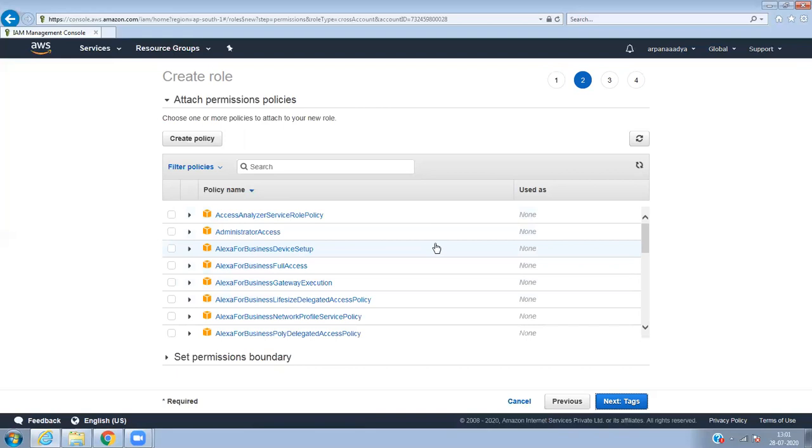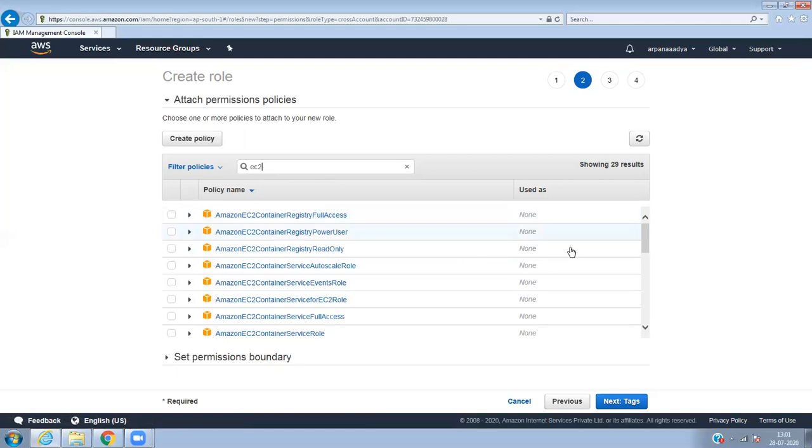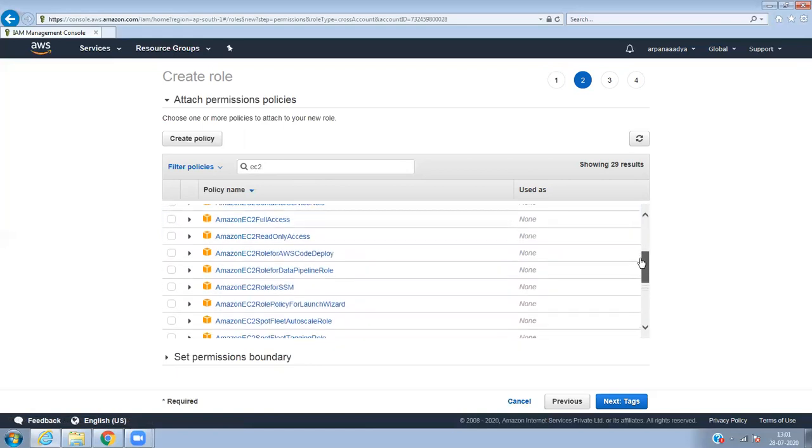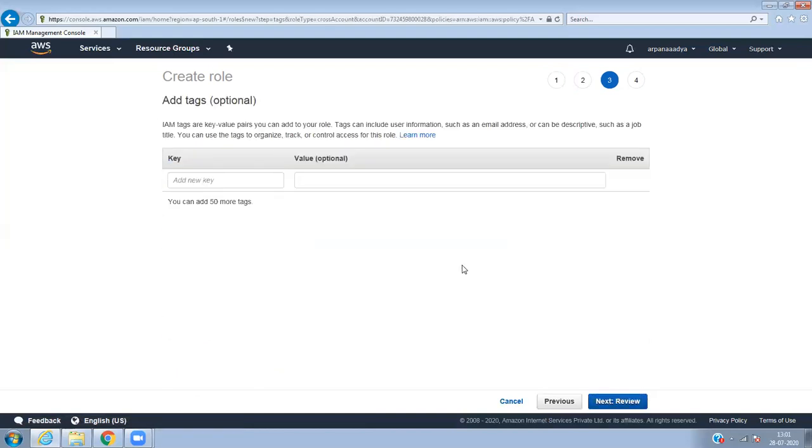Now here, one sec, let it load. What I'll do is give only EC2 access. For example, Yuvraj's company joined and they want to give Guru EC2 full access. Now name it as whatever, providing EC2 permission to Guru.